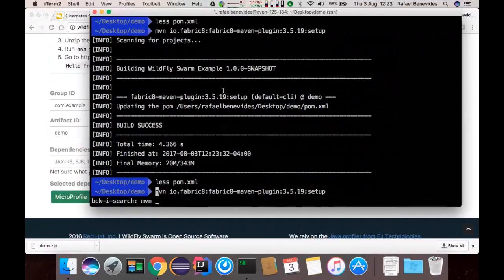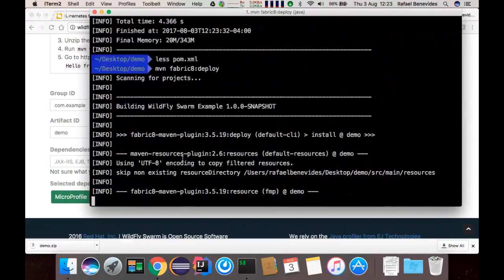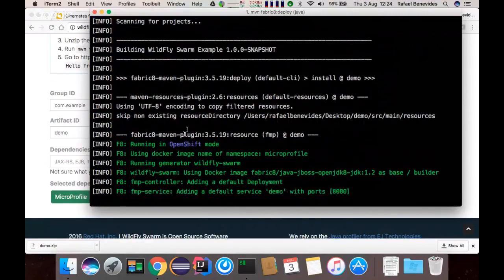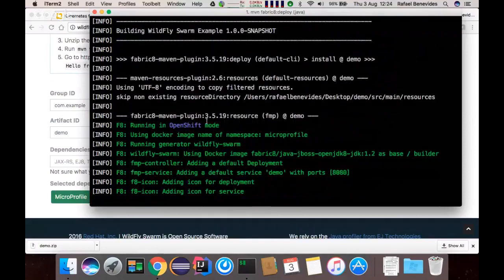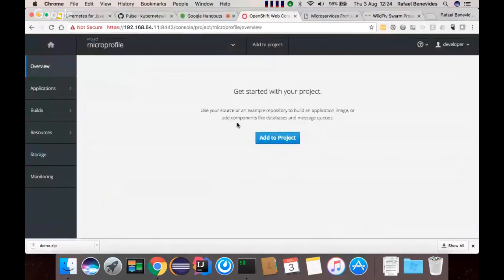Now it's easy. I can just do Maven fabric8 deploy. That will call both plugins. It will call the Fabric8 Maven plugin. It will also call the Wildfly Swarm Maven plugin. We can see here that it's running in OpenShift mode, so it detected that I have an OpenShift instance running.